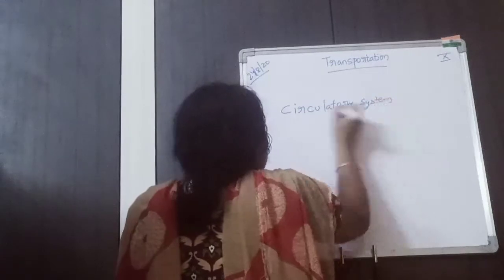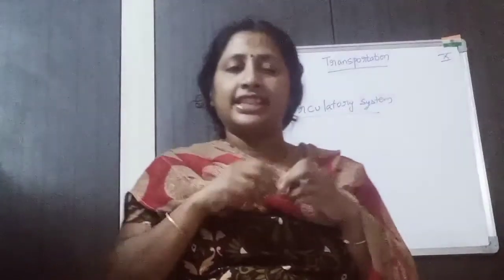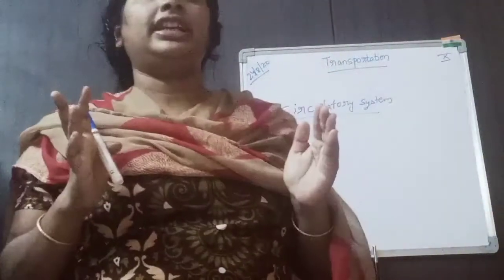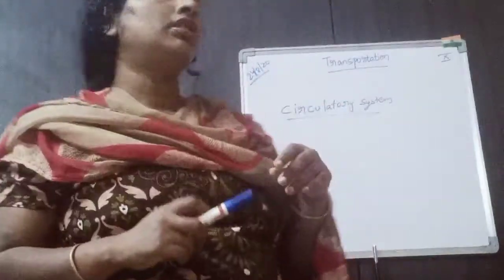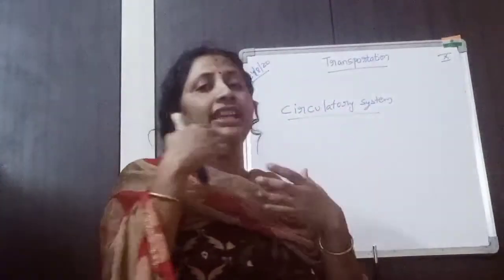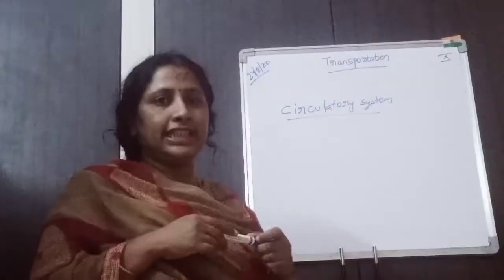The other name for the transportation system is the circulatory system. Clear? Circulatory means circulating. It is circulating the nutrients from one place to another place. That's why the name circulatory system.